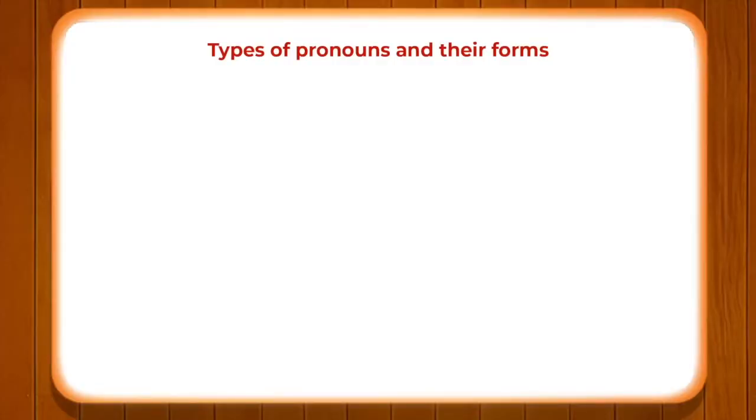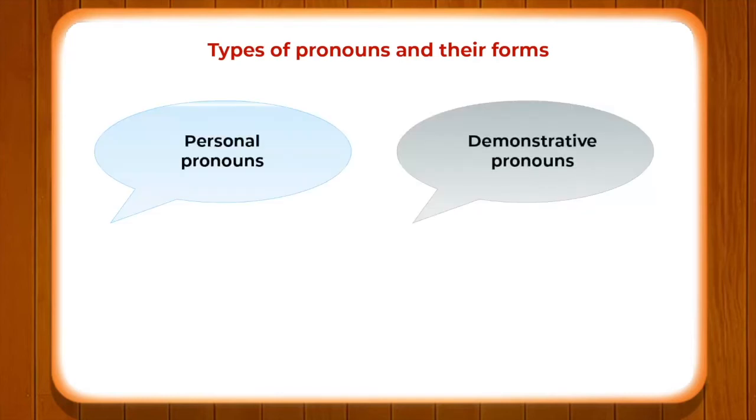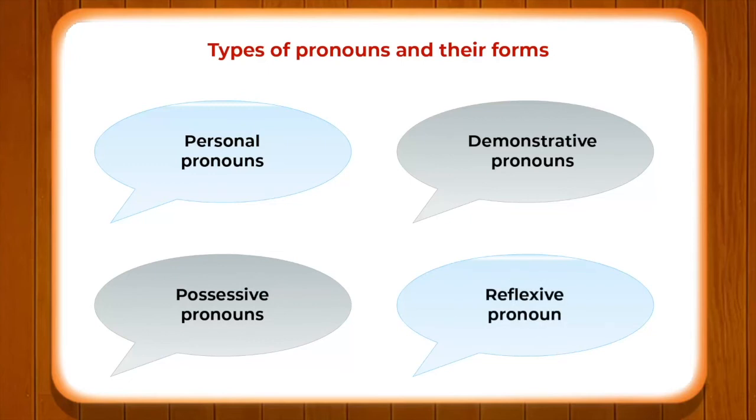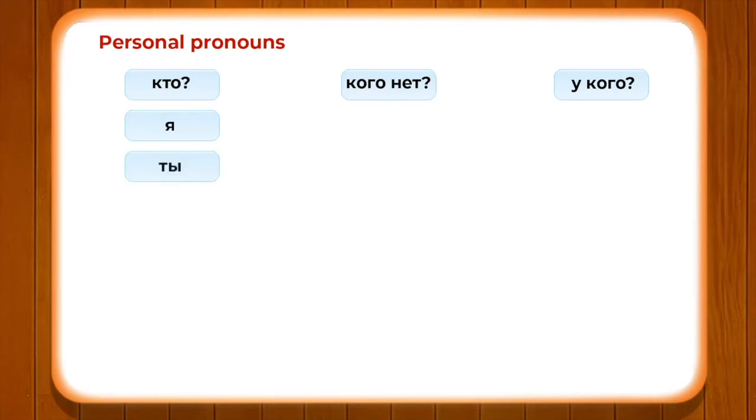Alright, now let's go ahead, and now we shall be discussing the types of pronouns and their forms. Pronouns, as we know, are of different kinds we use to determine the nouns. So there are personal pronouns, demonstrative pronouns, possessive pronouns and reflexive pronouns. Personal pronouns are such pronouns as we have the question кто, кого, у кого. Кто is in nominative. So кто, я, ты, он, она, оно.